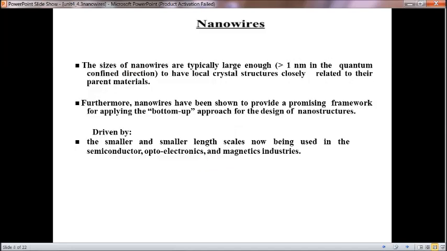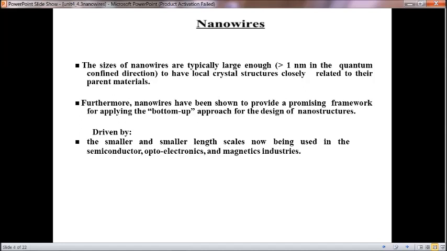Then the size of the nanowires is typically large enough, that is greater than 1 nanometer in the quantum confined direction, to have local crystal structures closely related to their parent materials. So whatever characteristics are found in the parent material, the same will be there with the nanowires. But because of their one-dimensional characteristics, some quantum confinement will be there, and so the characteristics are utilized with nanowire specializations.